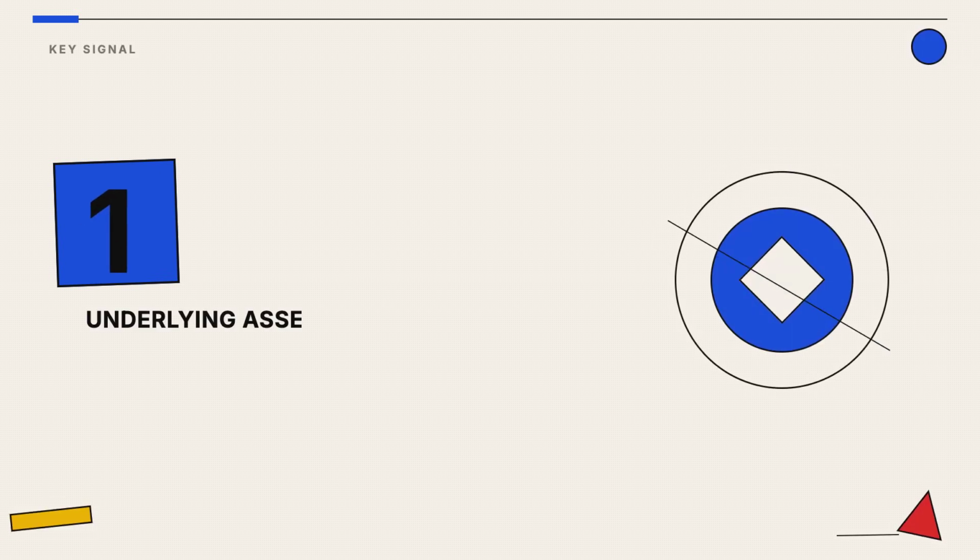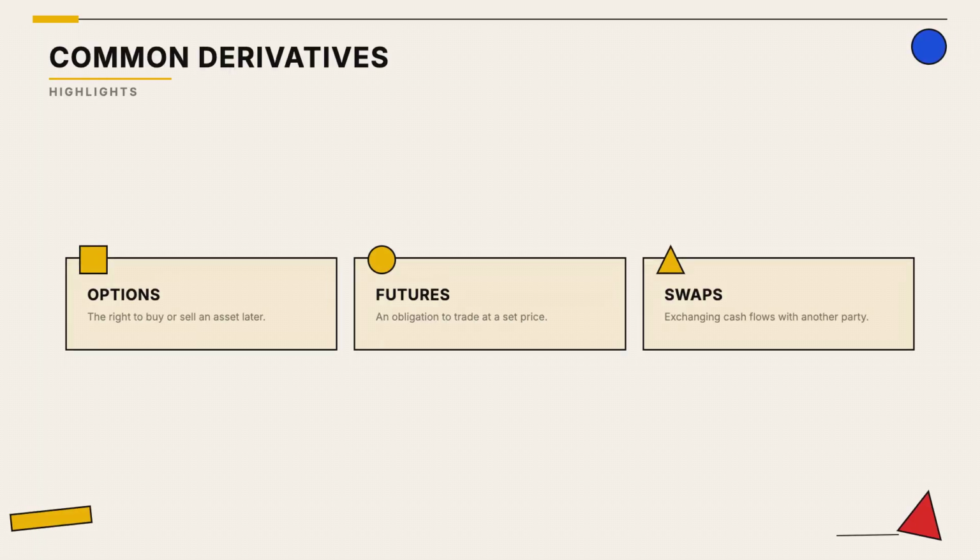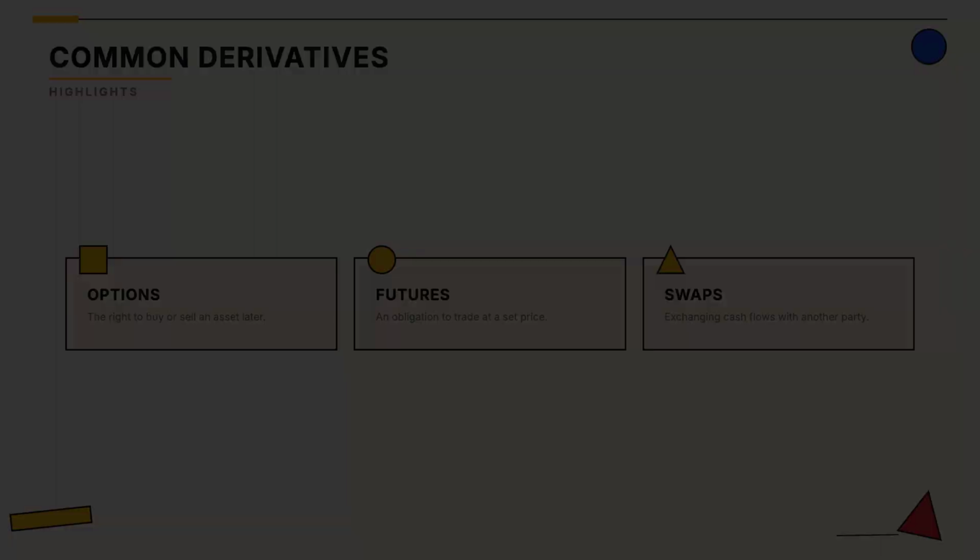The most important thing to remember is that the contract itself has no value on its own. It only matters because of the asset it tracks. While there are many complex types, most derivatives fall into these three main categories used by investors and businesses.